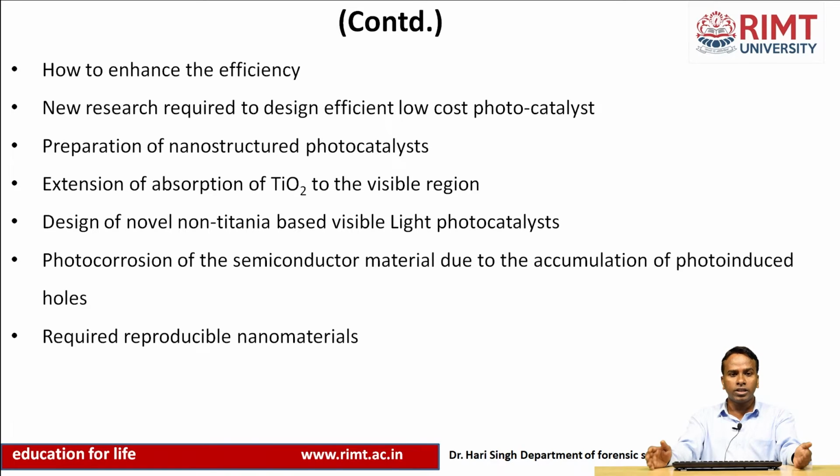Photocorrosion is another drawback for this reaction, so we try to minimize the photocorrosion of the semiconductor material, and we also require reproducible material so that we can achieve the conversion of CO2 or degradation of organic pollutants over a maximum number of cycles.